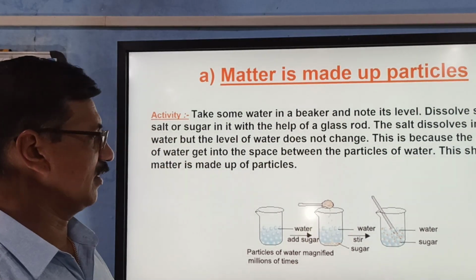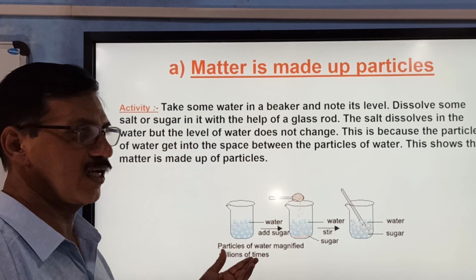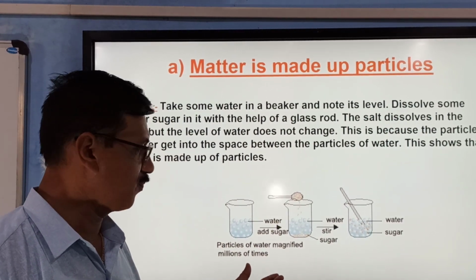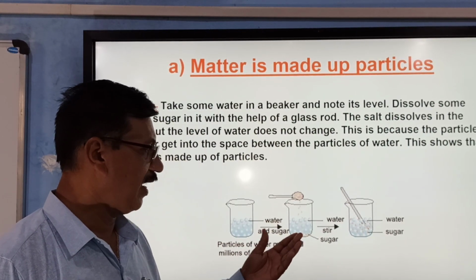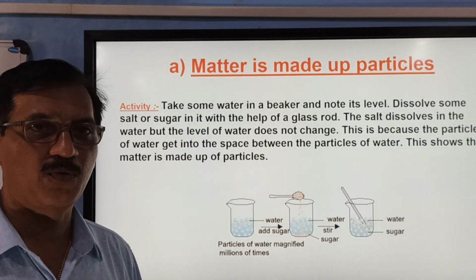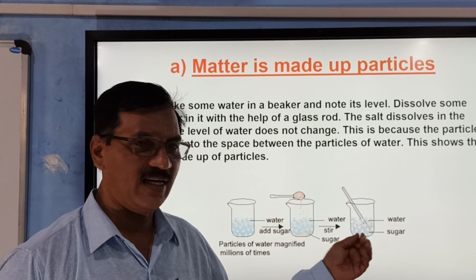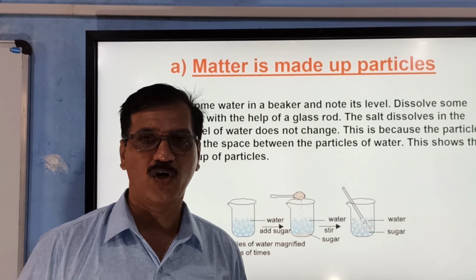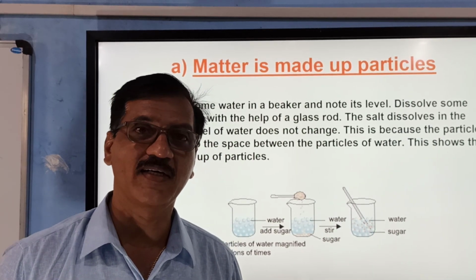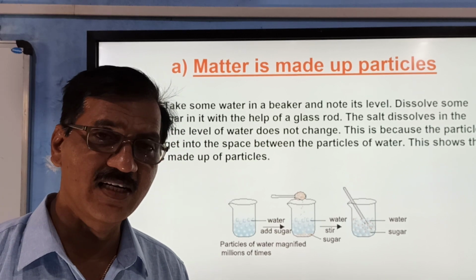Take some water in a beaker. This can be done even at home. Take some water in the beaker and add a teaspoonful of sugar. Then you stir that, and what do you find? The sugar disappears from it. Does it really disappear?